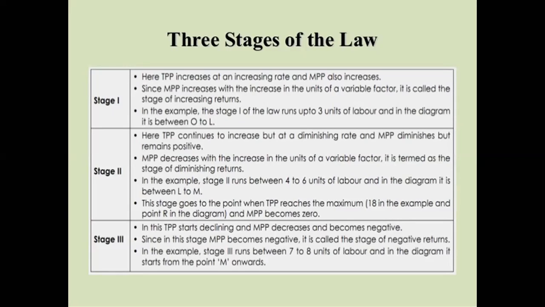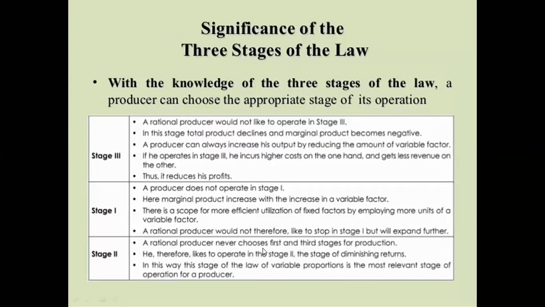प्रोड्यूसर को और लालच आ जाता है, और प्रोड्यूसर increases more labor, मशीनरी तो उतनी है, वो लेबर और बढ़ा देता है for getting more profit. What happens, होता अल्टीमेटली ये है कि the burden on the fixed factor now increases more with the more variable factor, and ultimately machinery gets into the problem, and even whatever raw material we are putting into the machinery is also wasted. होता क्या है, अल्टीमेटली लॉस हो जाता है प्रॉफिट होने की बजाय, जो रॉ मटेरियल डालते हैं वो भी खराब हो जाता है, वो भी खत्म हो जाता है। So stage 3 is about the negative returns to factor where TP declines and MP becomes negative. All right.